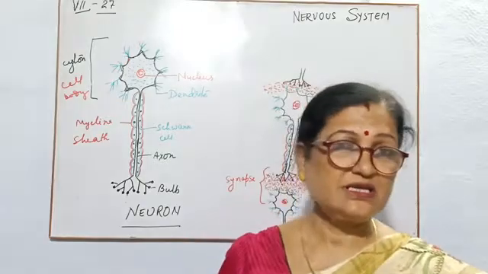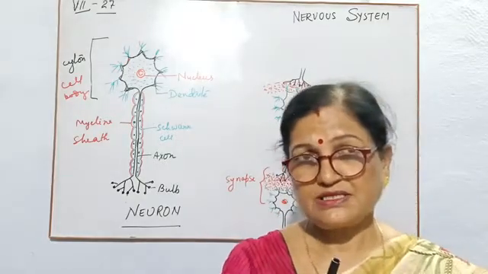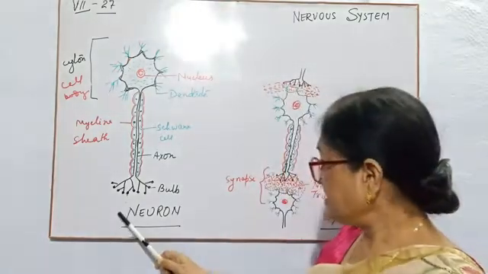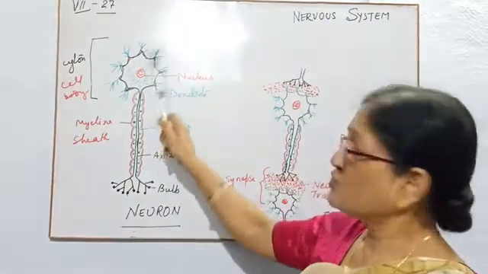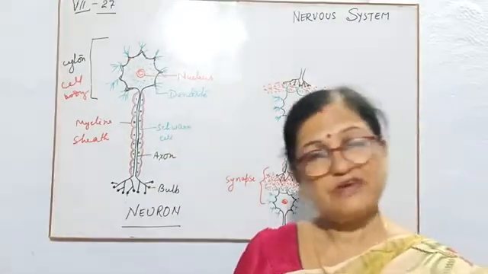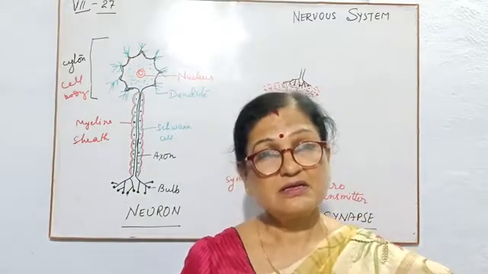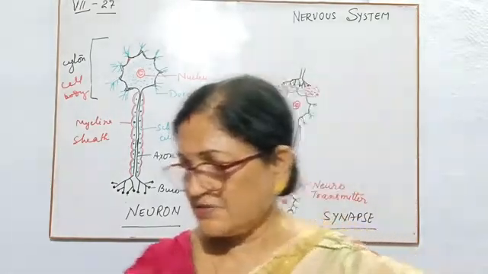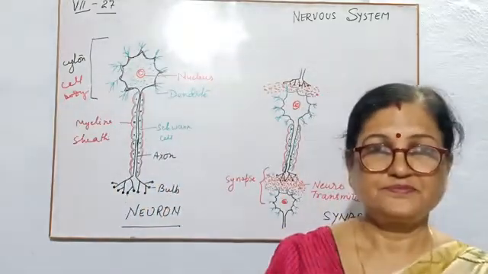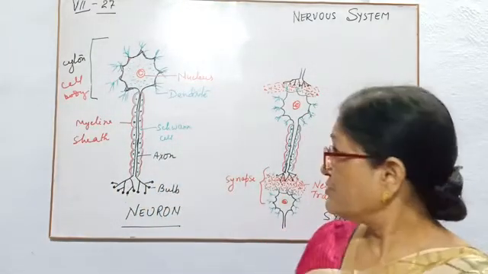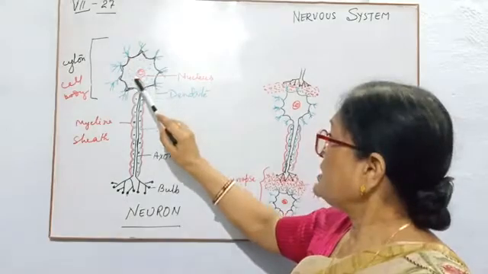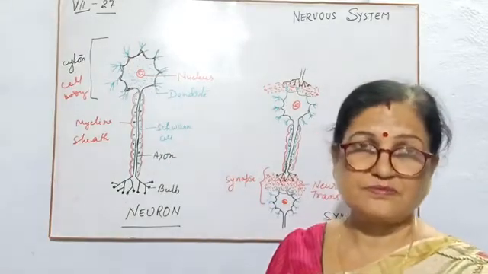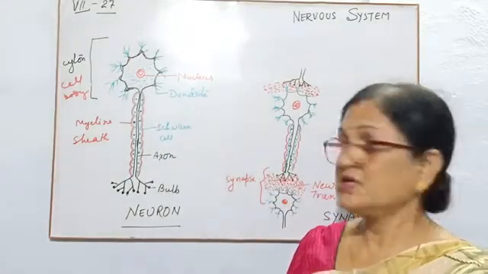Centrosome is present in animal cells, not in plant cells. But though it is an animal cell, there is no centrosome here. So the effect is that these neurons cannot divide at any time through the lifespan. They do not have a centrosome, only nucleus and cytoplasm. This much is enough for you.